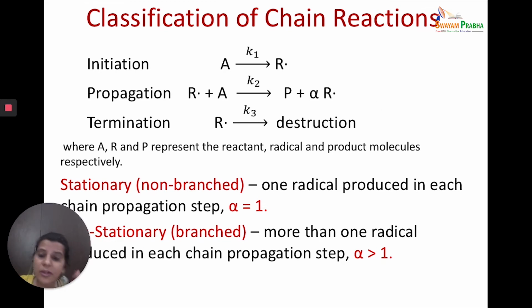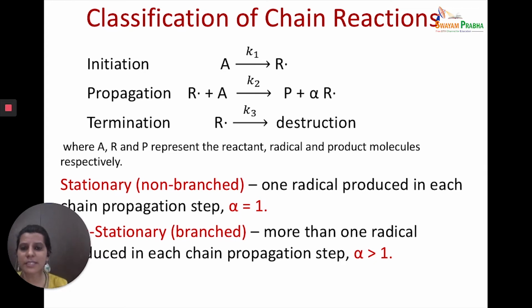But if more radicals are produced per chain carrier in the propagation step, it is called a non-stationary or branched chain reaction. Stationary or non-branched chain reactions are those where alpha is equal to 1, so one radical results in the formation of one radical in the propagation step. In the non-stationary or branched chain reaction, one radical results in more than one radical being produced in the propagation step.